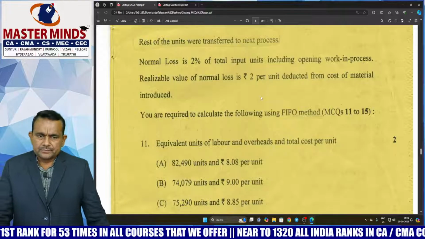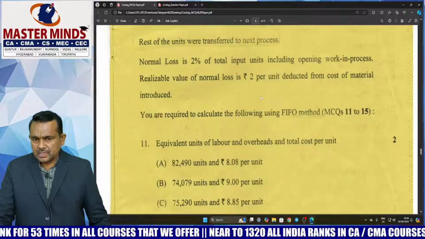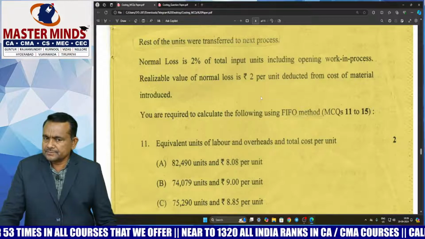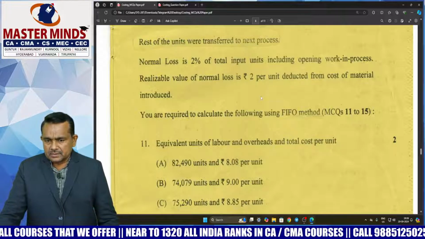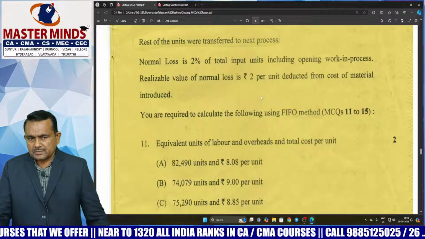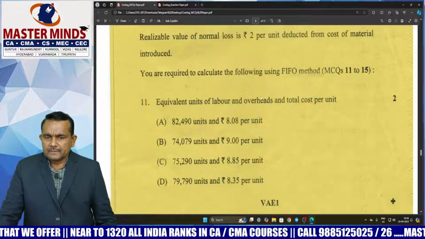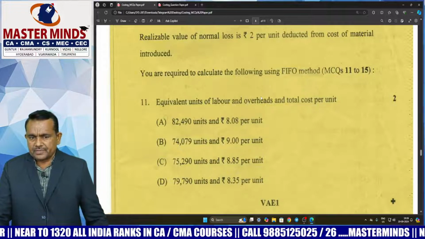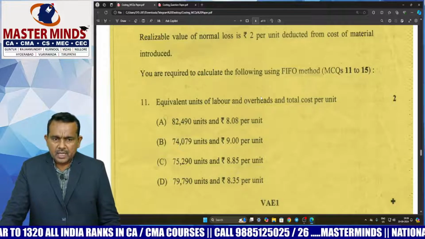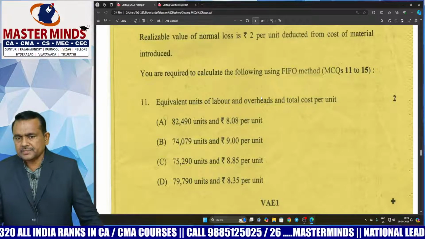First one, opening work in progress, current period work completion considered. Next, units introduced and completed. Next, normal loss. Next, abnormal loss or abnormal gain. Then easily calculate the equivalent units in the section of labor, equivalent units in the section of overheads, and also calculate the cost per unit.